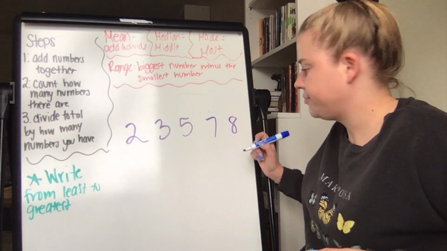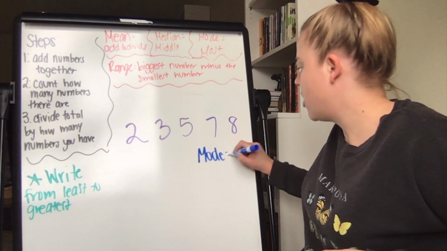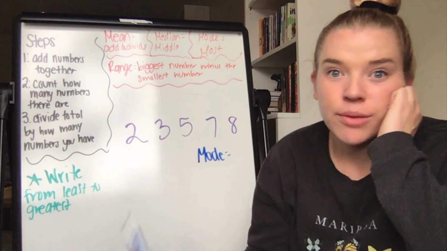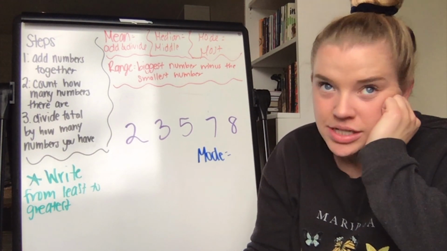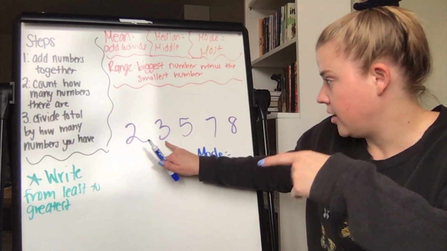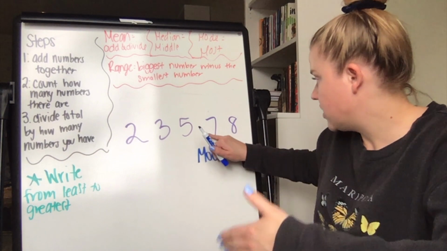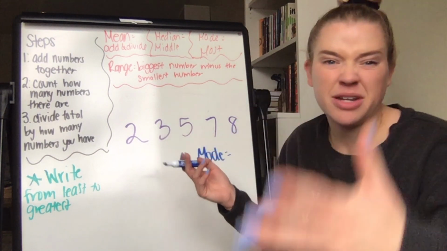So my mode, I'll write it over here because then it's easier for me. My mode. Is there any number that's occurring more frequently than the other numbers? Think about it for a second. Pause it and think about it. There's 1, 2. There's 1, 3. There's 1, 5. There's 1, 7. There's 1, 8. There's no number that's doubled. There's no number that's happening more frequently.